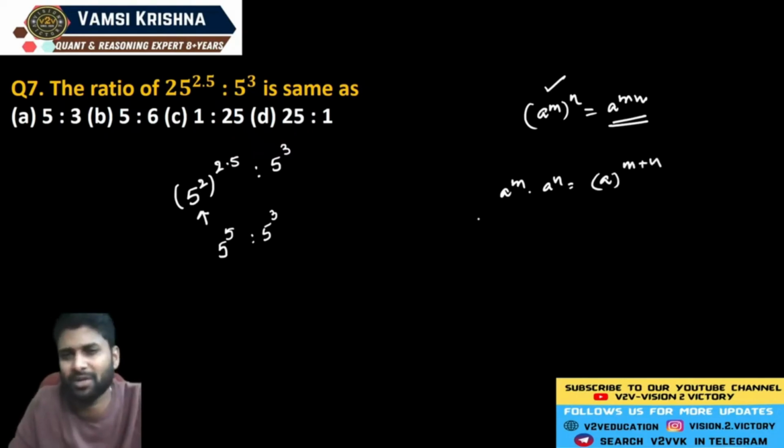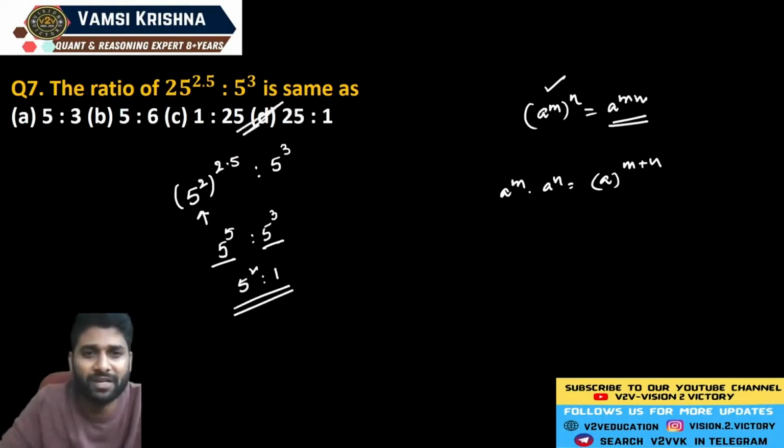So this is one of the properties you have. Now 5 cube and 5 power 5, 5 cube. So if you cancel, you will get the value of 5 square and 1. So here the ratio becomes 25 is to 1.